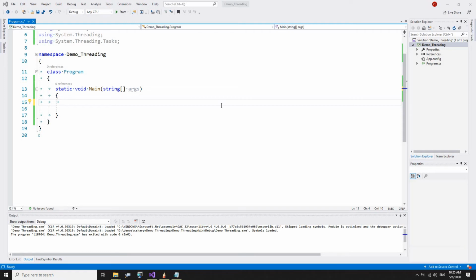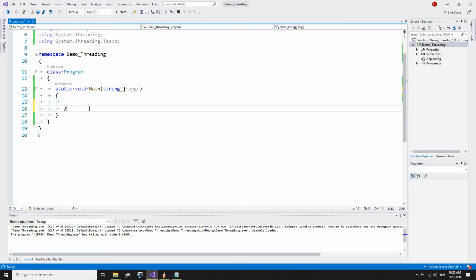Today we will be learning about threading in C#.NET. So to create a thread in .NET, we have a thread class which resides in system.threading namespace. Whenever we create a thread, a thread has an overhead in terms of memory and speed. So it takes a lot of memory when we create a thread, and it takes time to create a thread. So that's one thing to note.